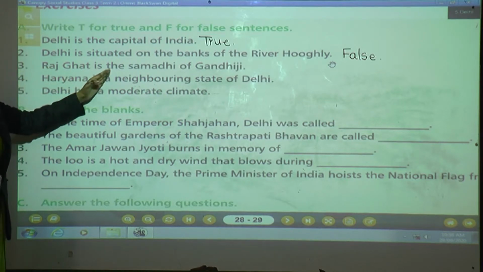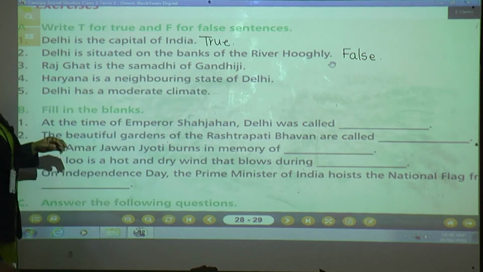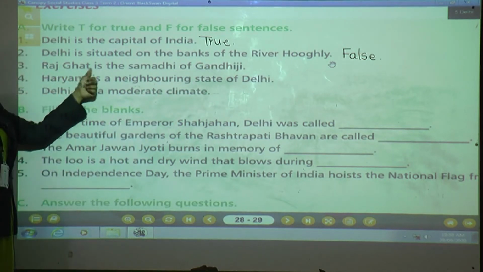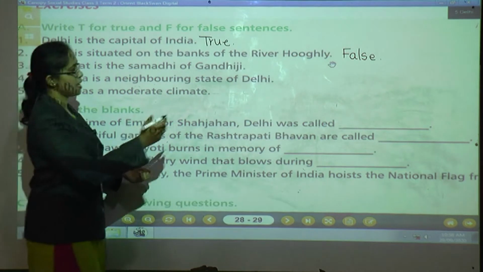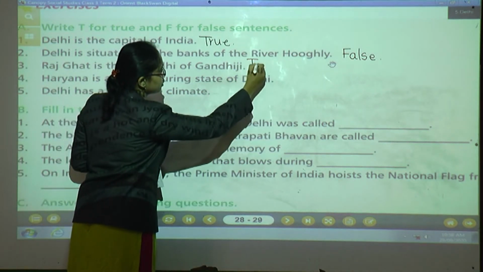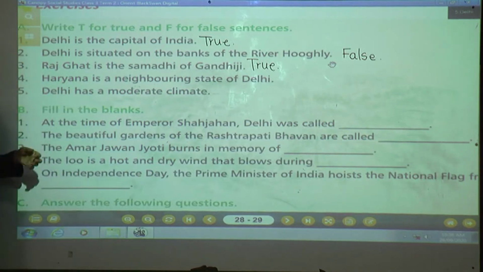Now let's see number 3. Rajghat is the Samadhi of Mahatma Gandhiji. Is it true or false? Rajghat is the Samadhi of Mahatma Gandhi. Yes, come on children. What is the answer? True. Correct. Write the spelling of true. Very good.